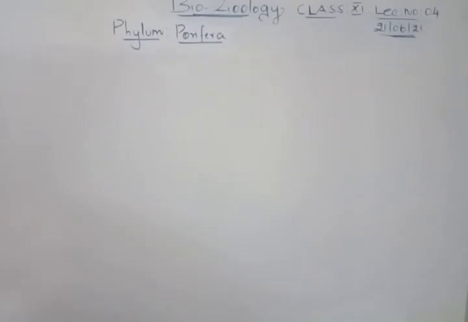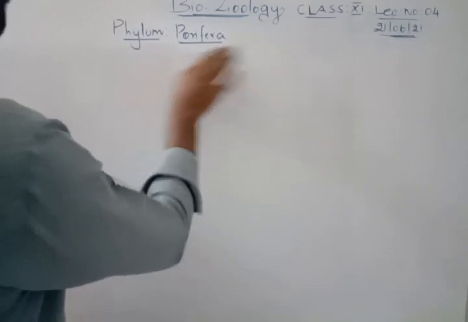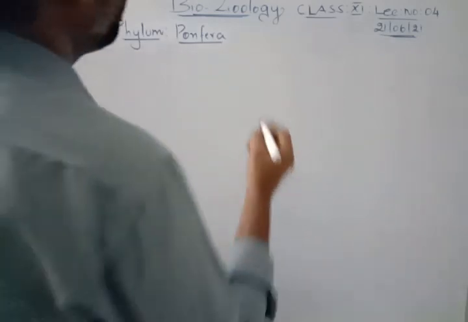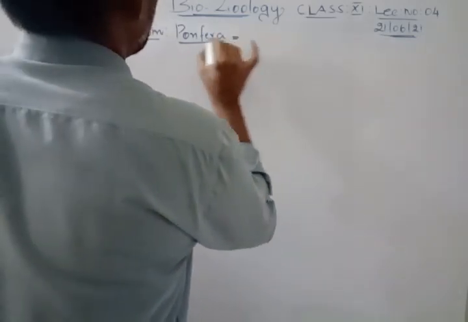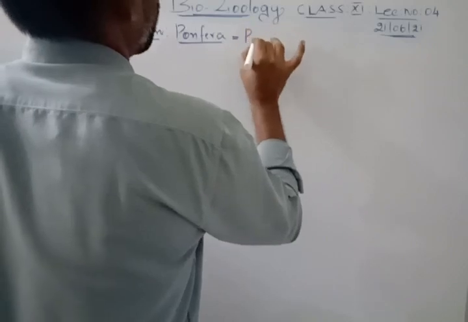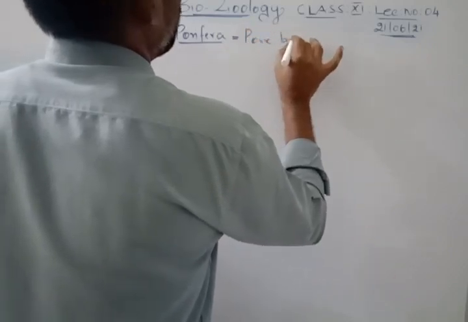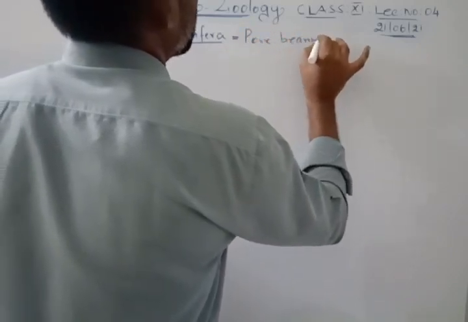Now we will concentrate on this phylum called Porifera in those three aspects, that is the distinctive features, salient features, along with examples. Now when you talk about Porifera, there are two meanings in this word. Porifera means pore-bearing animals.